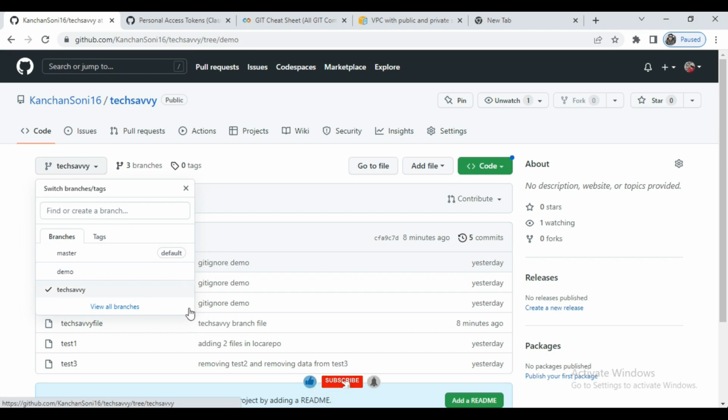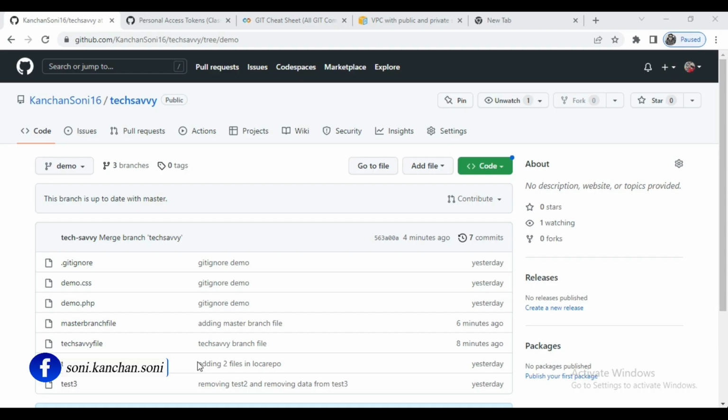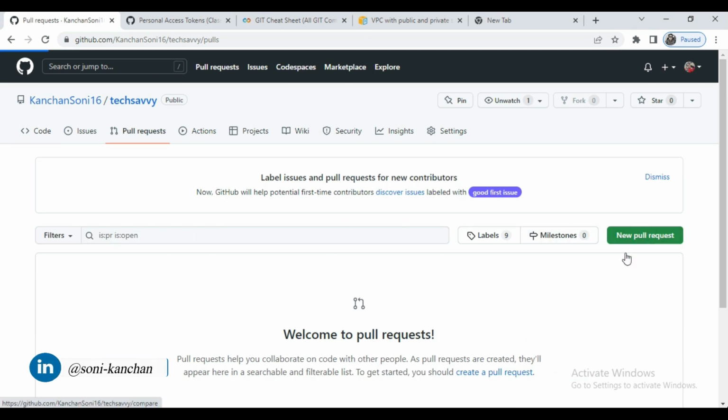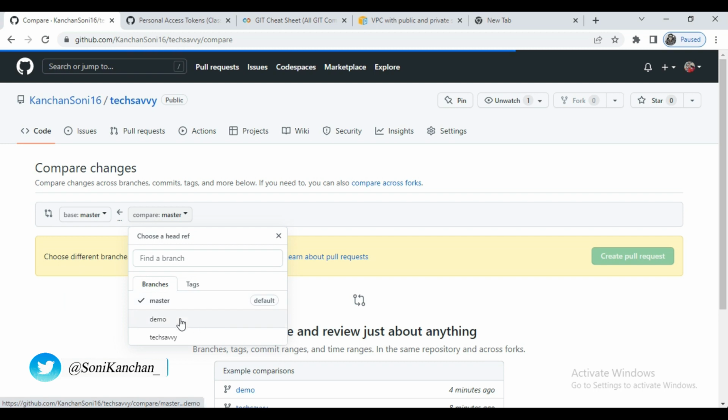So I want this branch should also be moved here. Everything has to be updated here, right? So how will we do that? Before directly typing git pull, we need to create the pull request. Then only we can pull the changes from remote repo to local repo. So we will create the pull request, new pull request. What I wanted to do, I want to create a pull request from the base branch, and the compare branch will be demo.